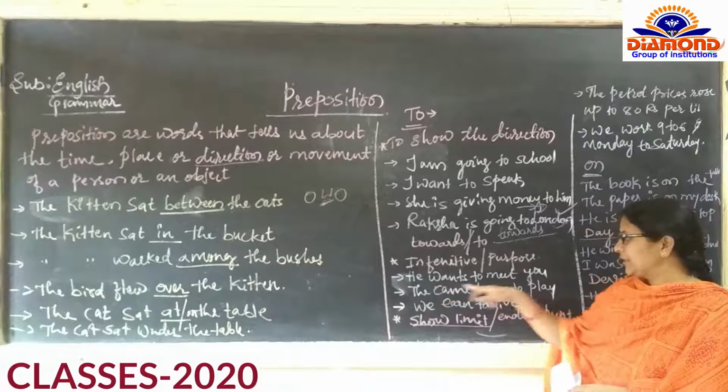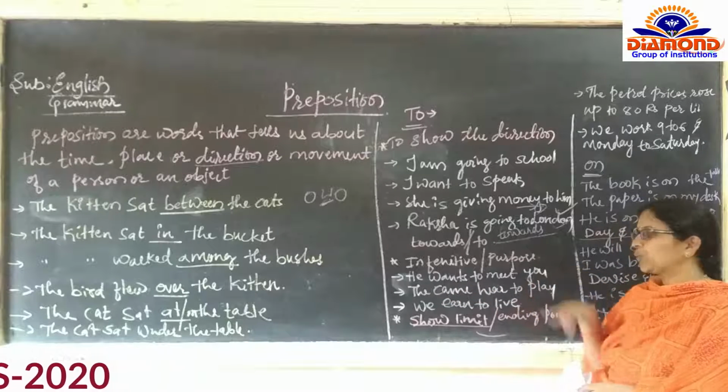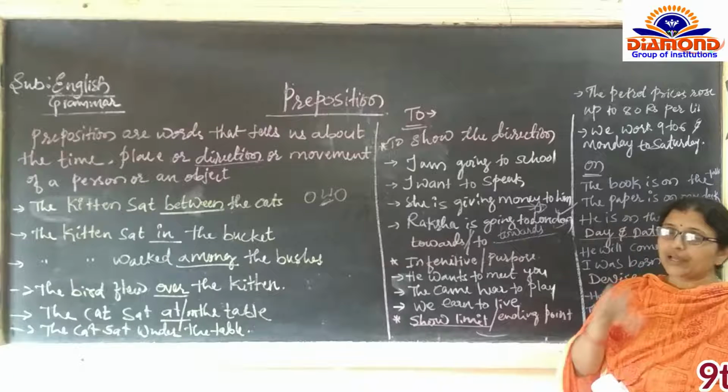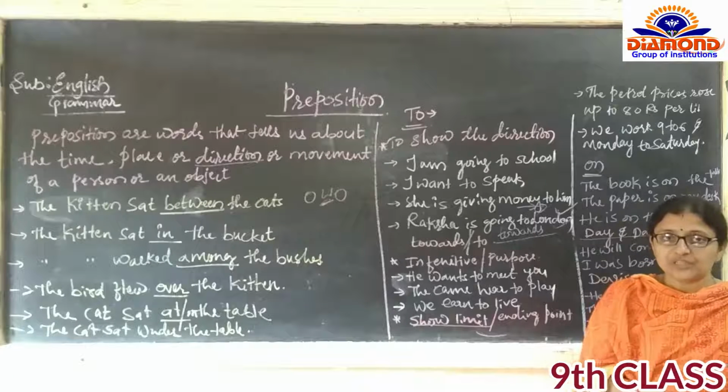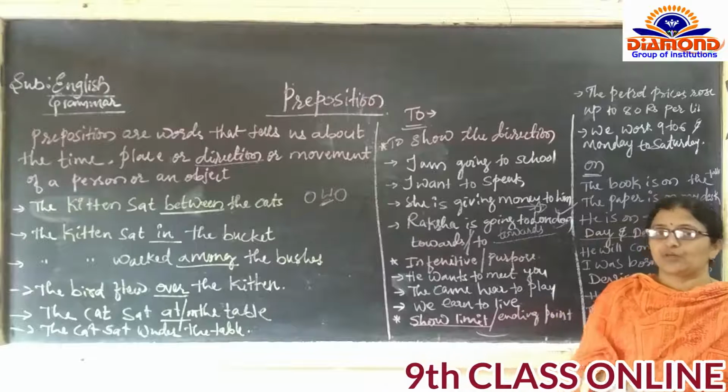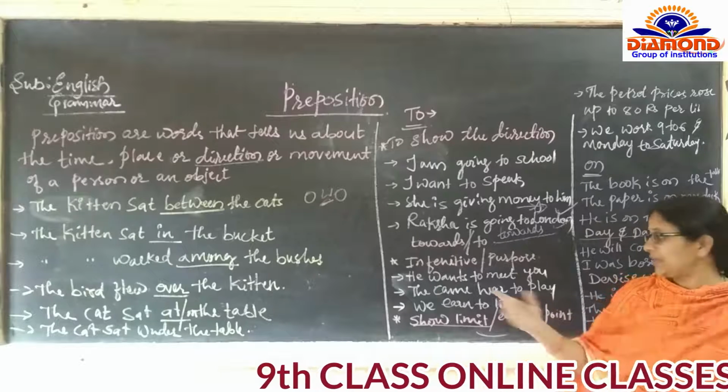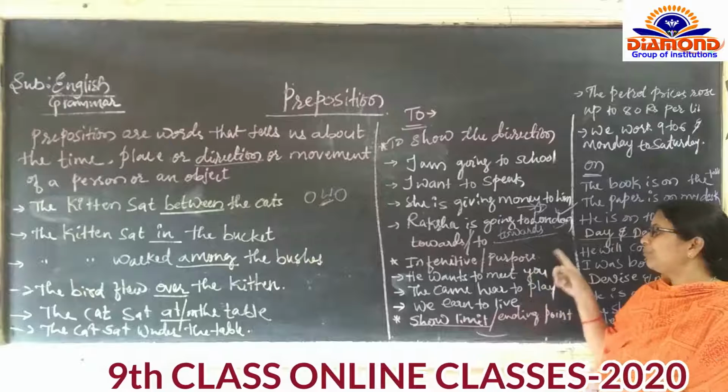One example, he wants to meet you. किसके लिए आया है वो? What is the purpose of that person? तुमको मिलने के लिए आया है. The purpose of that man is he wants to meet you.